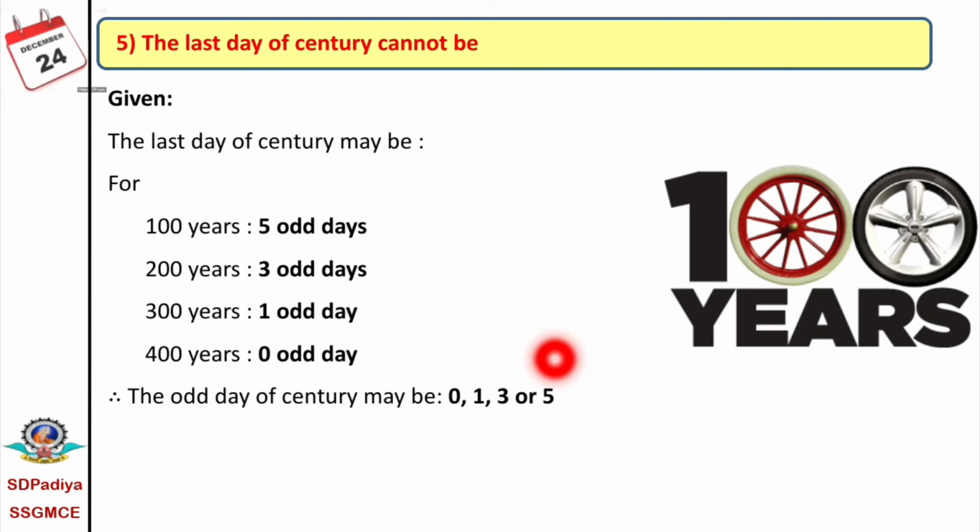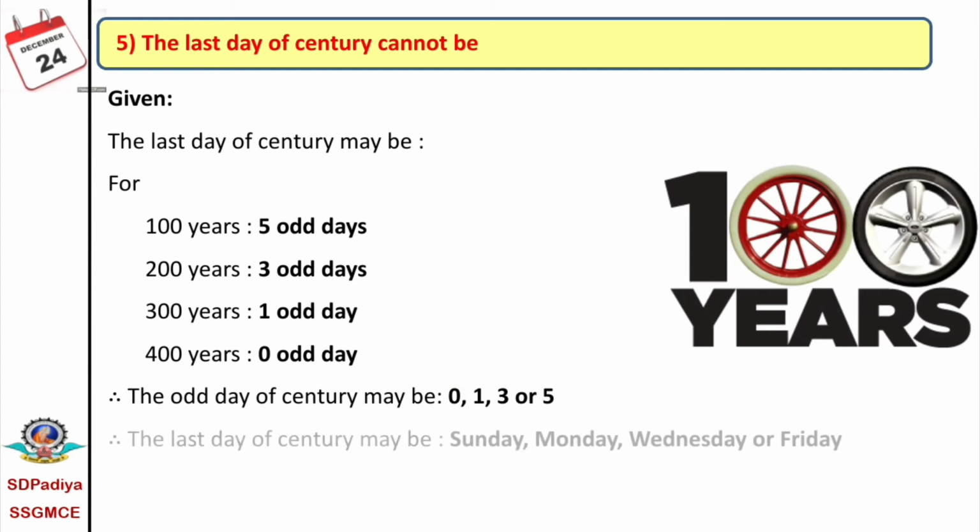As per the relation between the odd days and the days of a week, 0 means Sunday, 1 means Monday, 3 means Wednesday, and 5 means Friday. Therefore, we can say that the last day of a century may be only a Sunday or Monday or Wednesday or Friday.